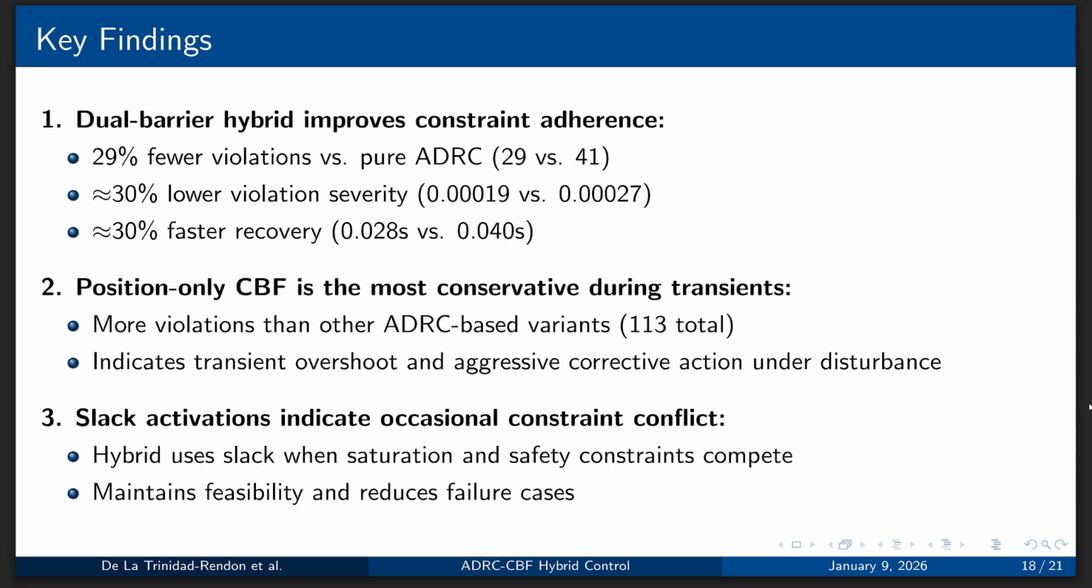We have also slack activations, which indicate occasional constraint conflict. The hybrid approach uses slack when saturation and safety constraints collide. It also maintains feasibility and reduces failure cases.